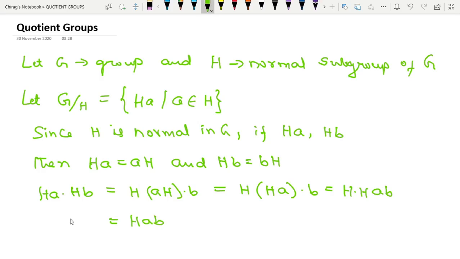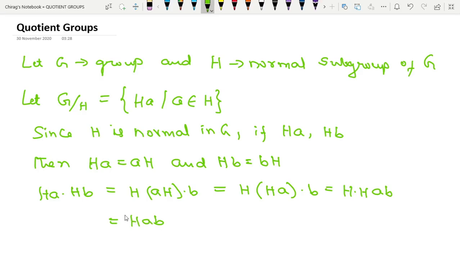So using this property of normal subgroup, that is HA into HB can be written as HAB, we can take this as binary operation on G by H. Now G by H is a set consisting of all right cosets. Now we have a binary operation, HA into HB is equal to H of AB.